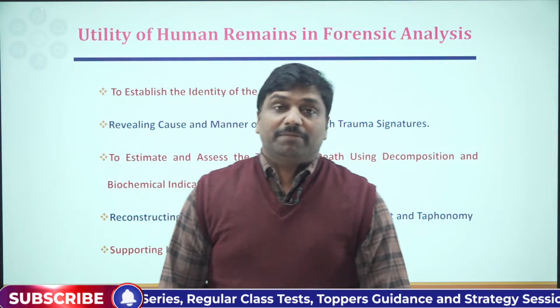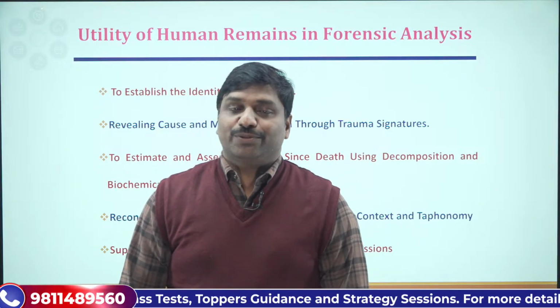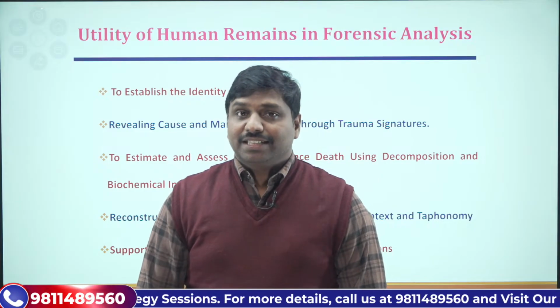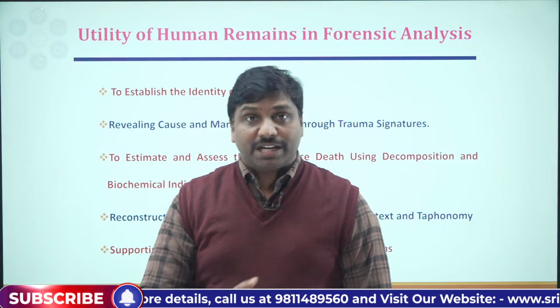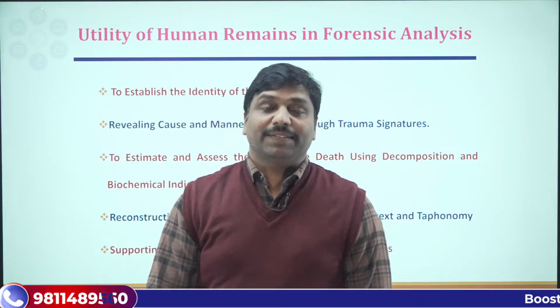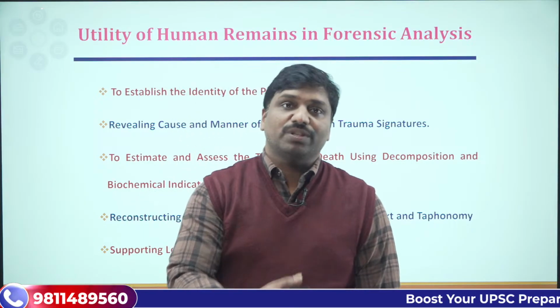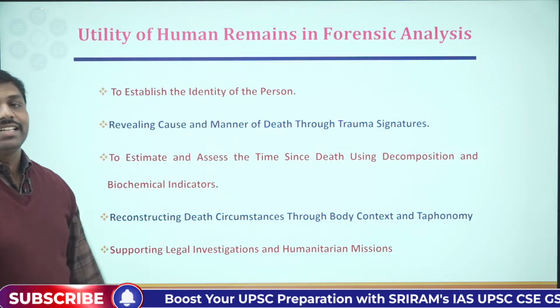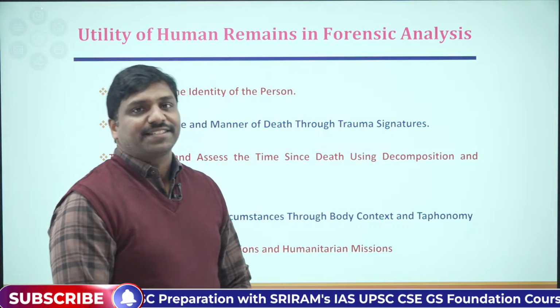The forensic experts can do that. In movies also you can see that they say this particular person has not died because of this issue, but because of poisoning, or because of this or that. They reveal the cause, and they reveal the manner. That's another utility of human remains, right?